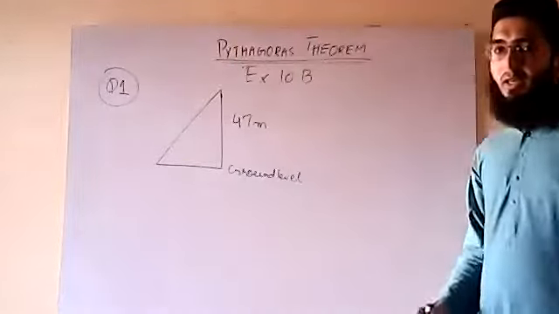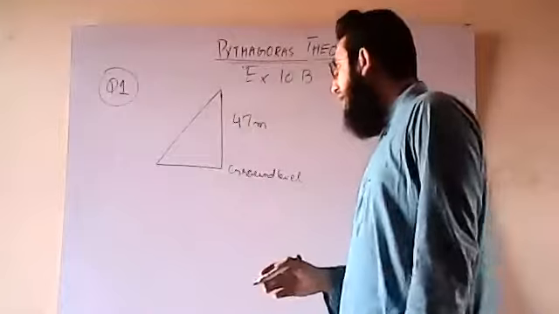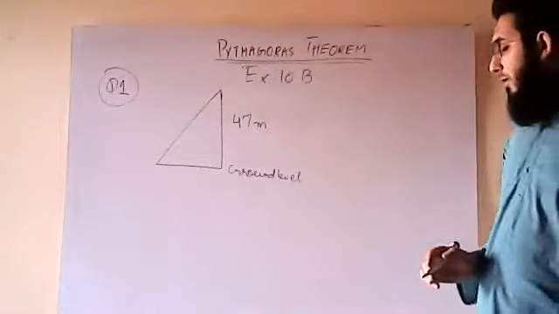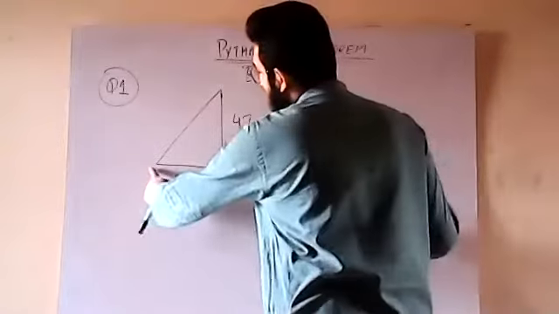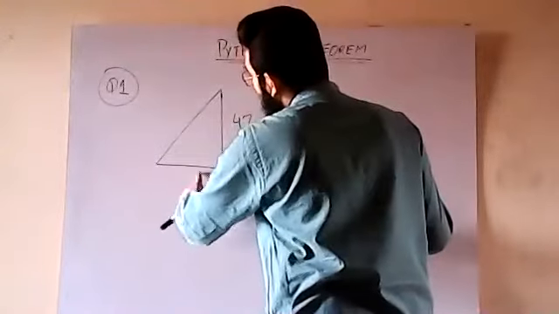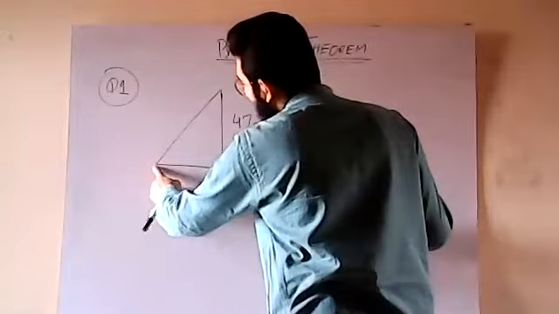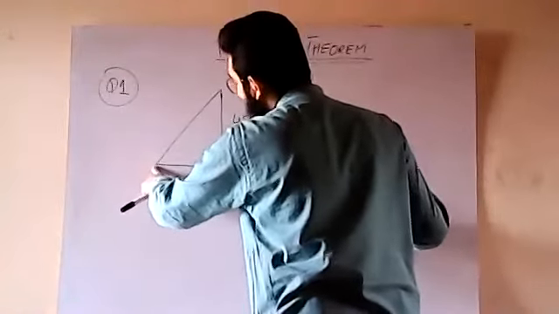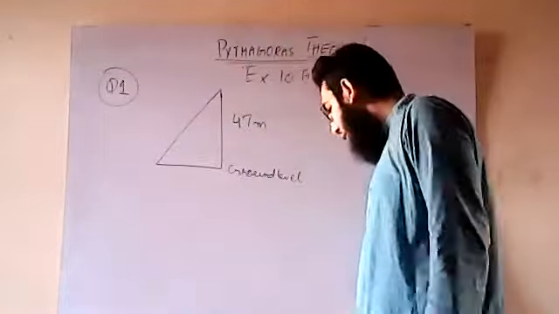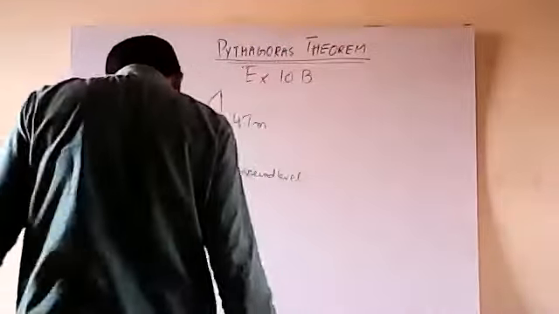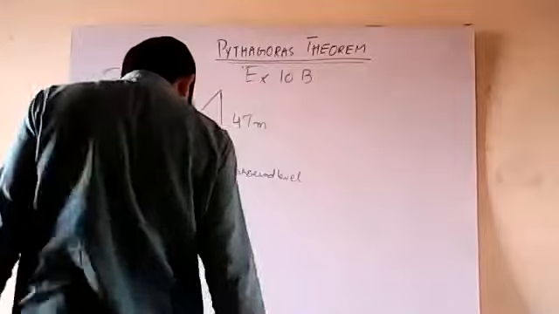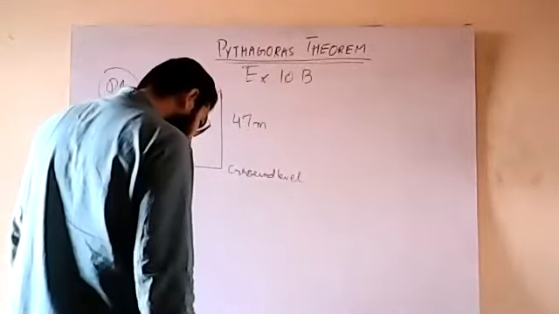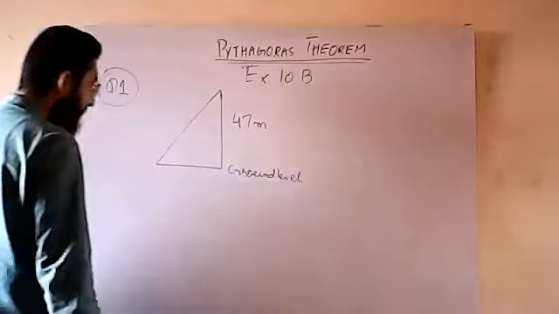The point where they are attached at the ground level is 18 meters away from the vertical post. It is clearly said that the cables are attached from the top of the post to a point on the level ground 18 meters away from the foot of the post.